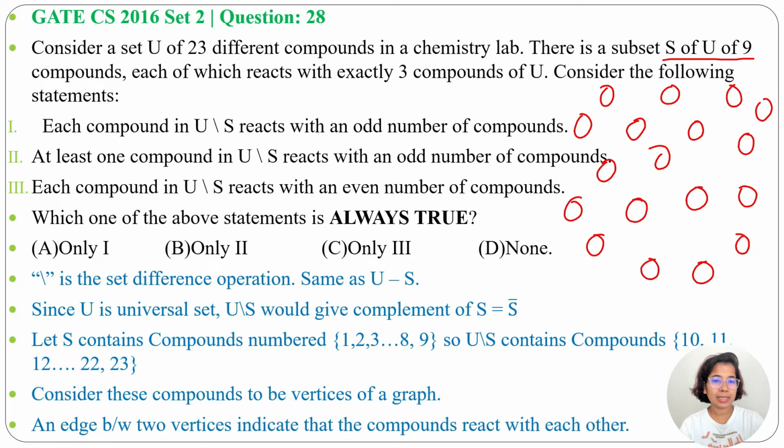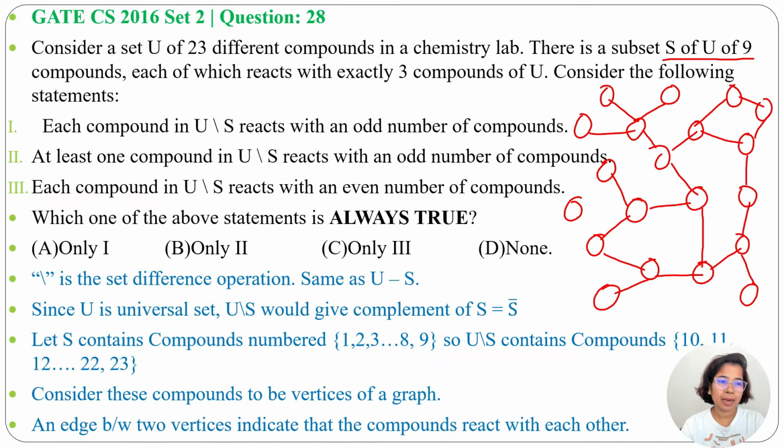We'll add edges as the reaction between the compounds. So 9 compounds will react with 3 compounds. So we can say there are 3 edges from one vertex or one node to its neighbors. So like this there is a graph. There are 9 vertices whose degree is 3. But according to graph rule, an even number of vertices can have odd degree if it is a simple graph. In this graph there are no multi-edges, no loops, no direction.